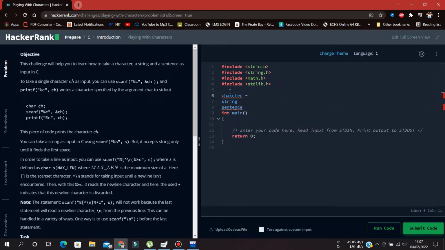So what is the character? A character is a single letter, that is a or h, anything in single quotes and a single word. This is a character. What is a string? A string is a name, such as my world.